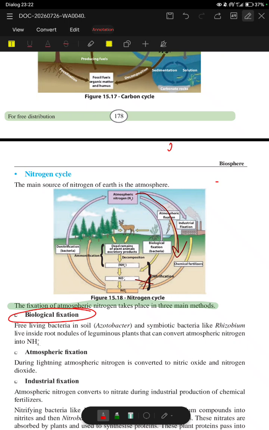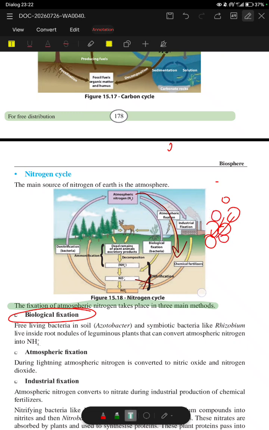Free living bacteria in soil is Azotobacter, and symbiotic bacteria like Rhizobium live inside root nodules of leguminous plants that can convert atmospheric nitrogen into NH4 plus. Okay, so in the mimosa plant, there will be root nodules like this.